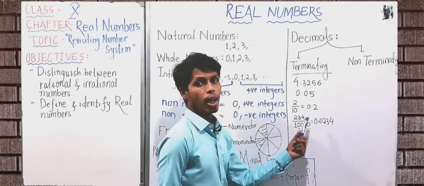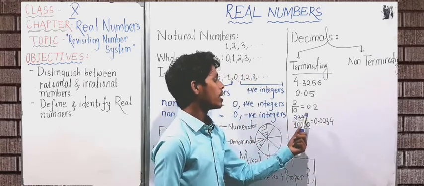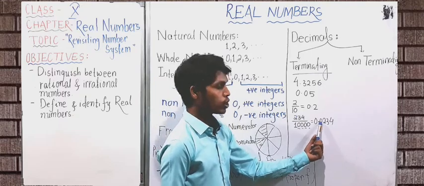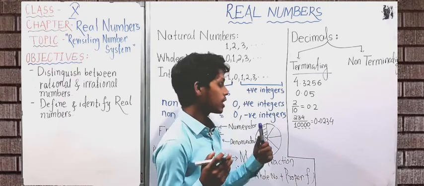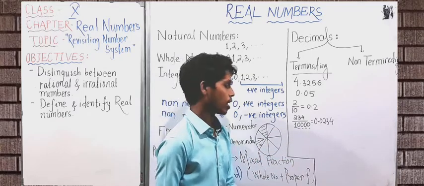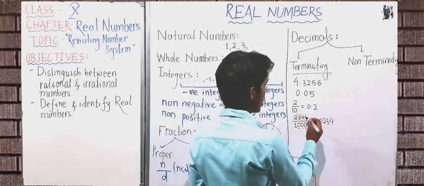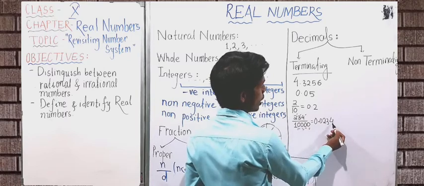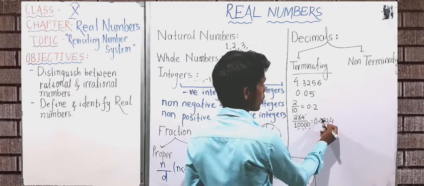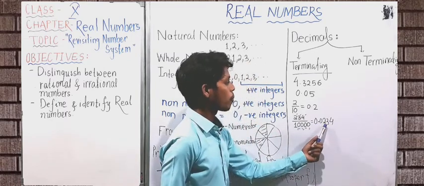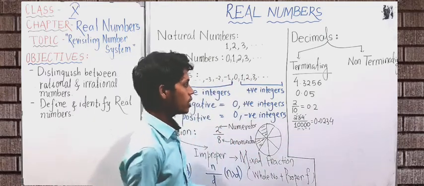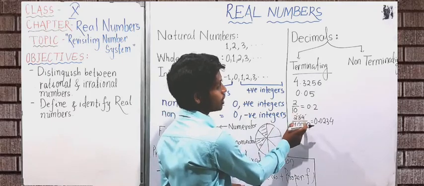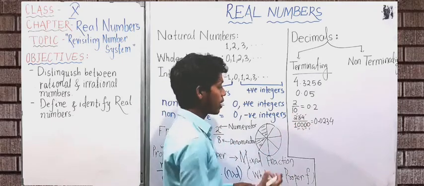If there are not enough digits in the numerator, then you have to use zeros to make the number of digits the same as the number of zeros in the denominator. Here there are 3 digits and there are 4 zeros. So I wrote 234, then we put another 0 here, then I have 4 digits now, then I put the decimal point. These are the fractions which have 10 or 10 to any power in the denominator.